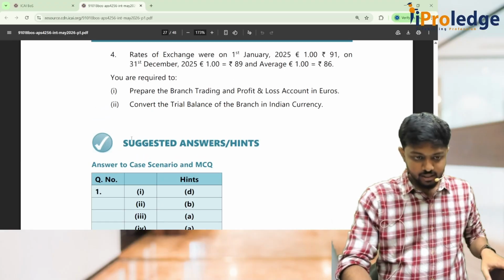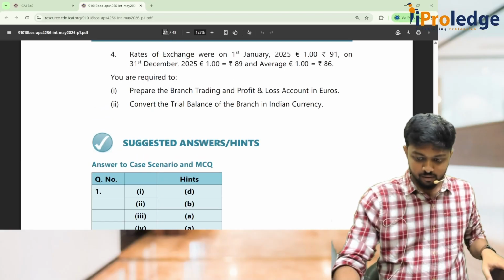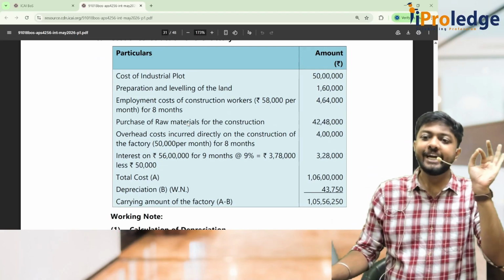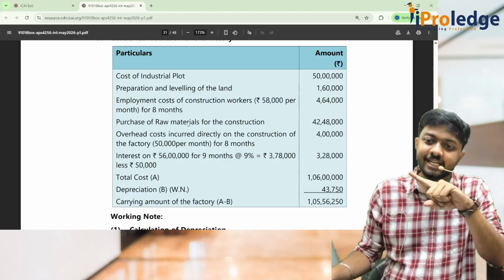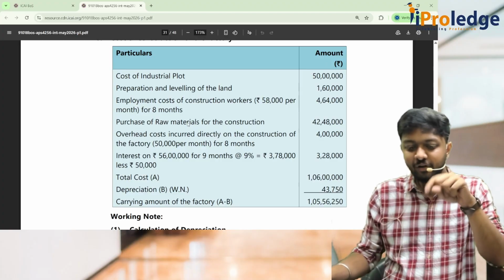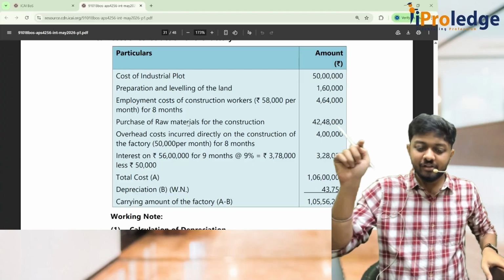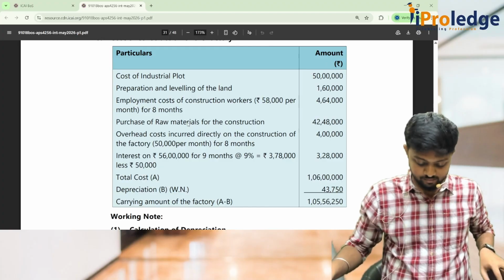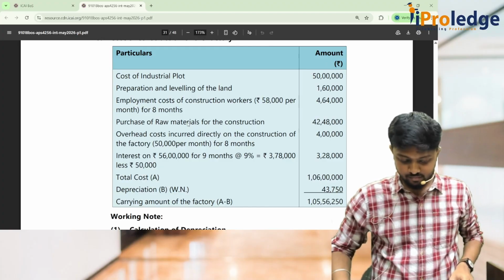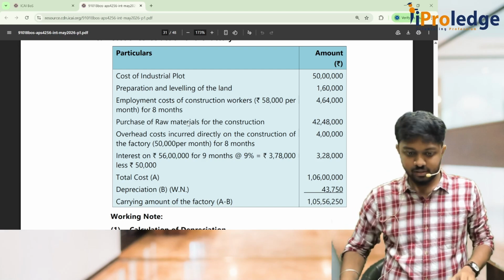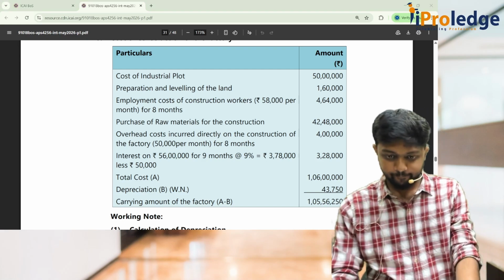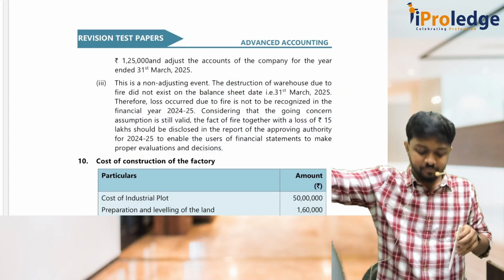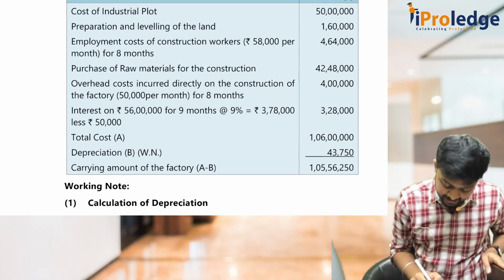Page number 31 now. So it's 56 lakhs into 9% into, please correct it, it is 8 months. Can you tell me what is the number if it is 8 months? 56 lakhs into 9% into 8 by 12. So let's correct this. What is the number?